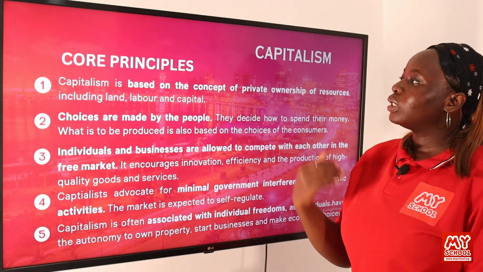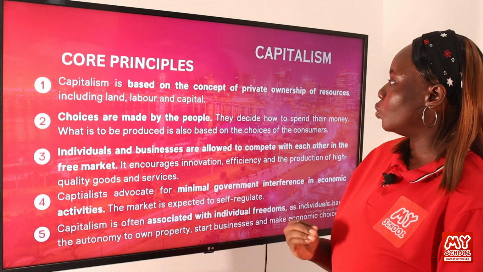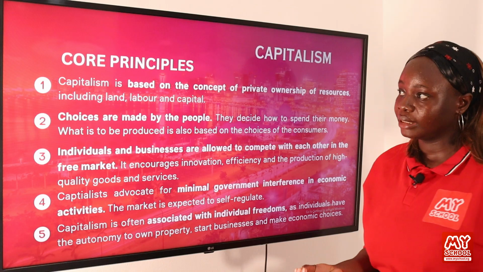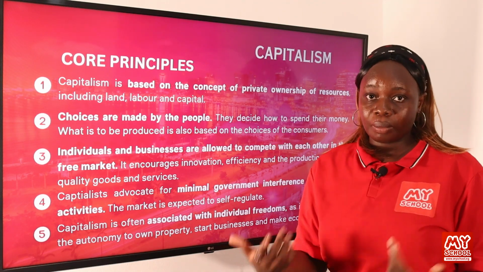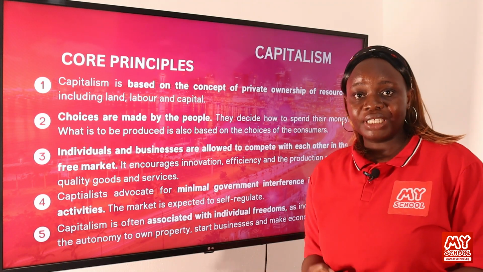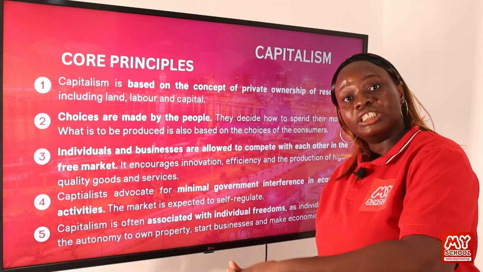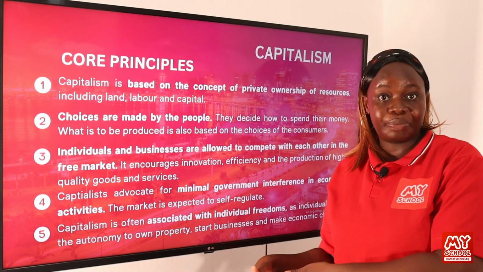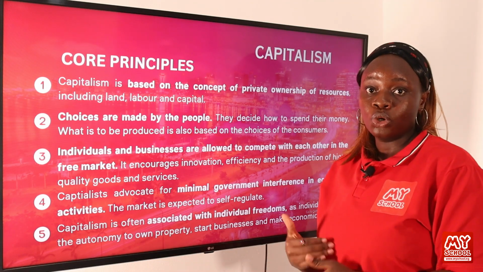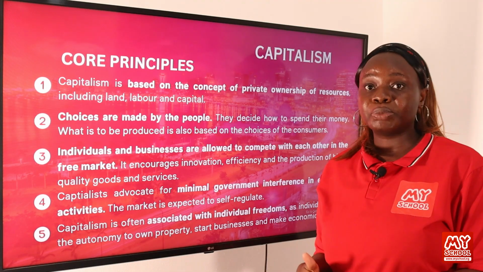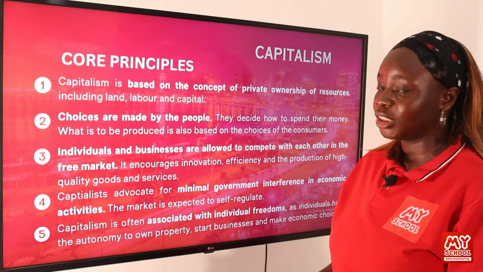Okay, so the following are the core principles of capitalism. Capitalism is based on the concept of private ownership of resources, including land, labor, and capital. This is what we're talking about when we're talking about resources. You need to be able to have the land. In case you're a farmer, you need to be able to plant on the land. You need to have a location where your business is based. So you need land. You also need labor. You need to be able to employ people within your organization, and then you need capital, you need money to start the business, to create those goods and services that you intend to sell for profits.